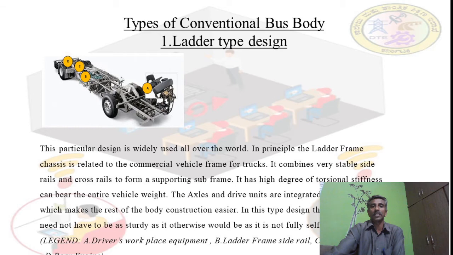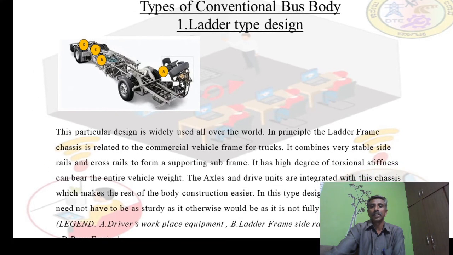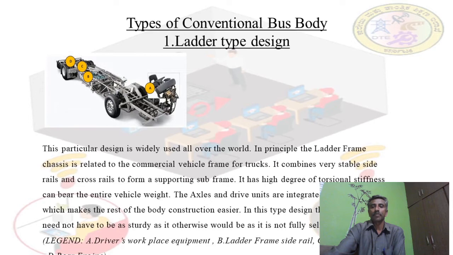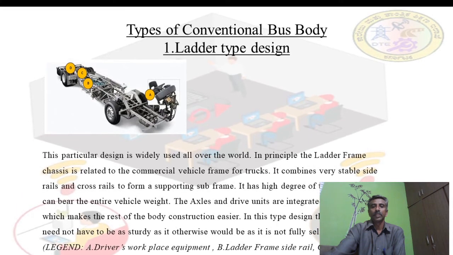See, this is called the ladder type design. This is the particular design widely used all over the world. In principle, the ladder frame chassis is related to the commercial vehicle frame for trucks. It combines very stable side rails and cross rails to form the supporting subframe.